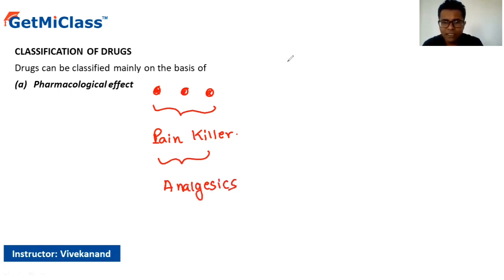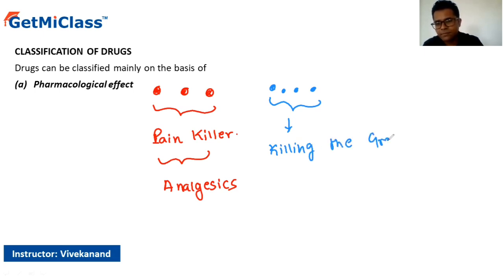Now, on the other hand, let's say that we have certain compounds over here, which are drugs, and let's say these particular drugs are stopping the growth of microorganisms, or directly killing the growth of microorganisms.